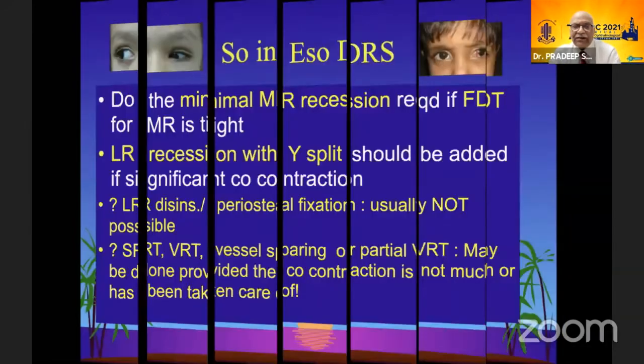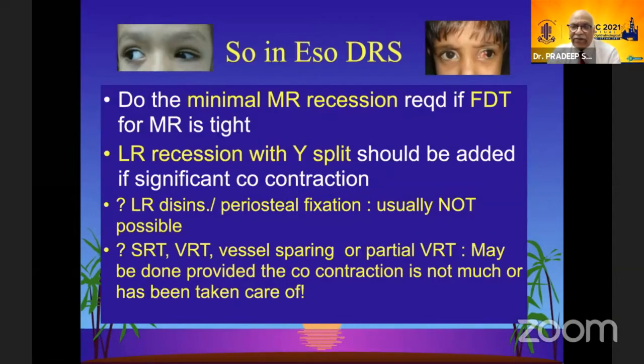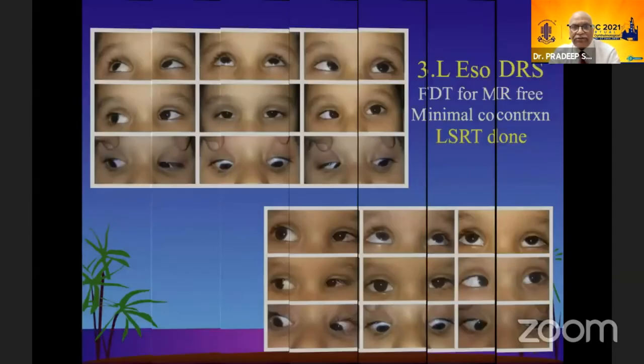So in eso-DRS, minimal MR recession as required for the FDT. If it is tight, LR recession with Y split should always be added if there is a significant co-contraction. If there is a very tight LR, a periosteal fixation may be done, but usually in eso-DRS we do not see this. SRT, VRT, and all can only be done if the co-contraction has been taken care of or neutralized.